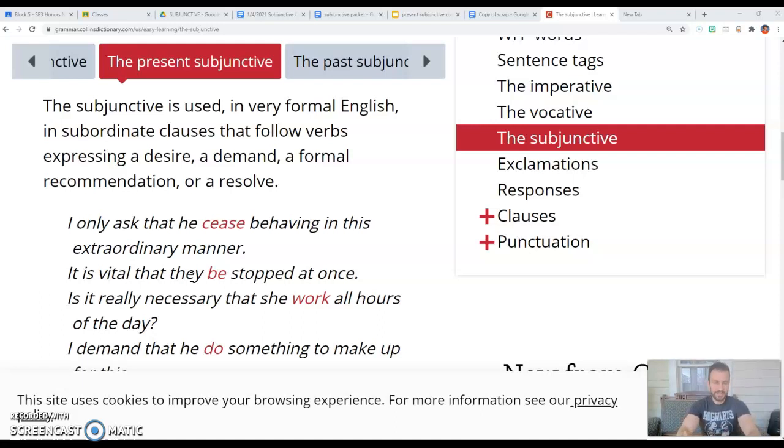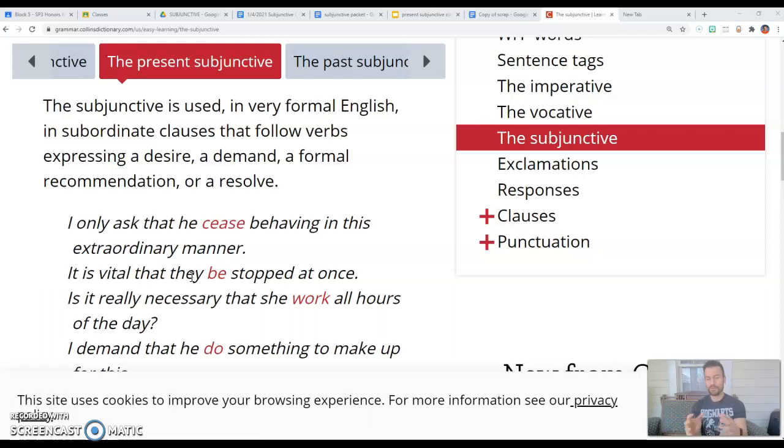So, in English, sometimes we have situations where the main clause has a verb, or it's written in a way that triggers the second part of the sentence to be written in a completely different manner.